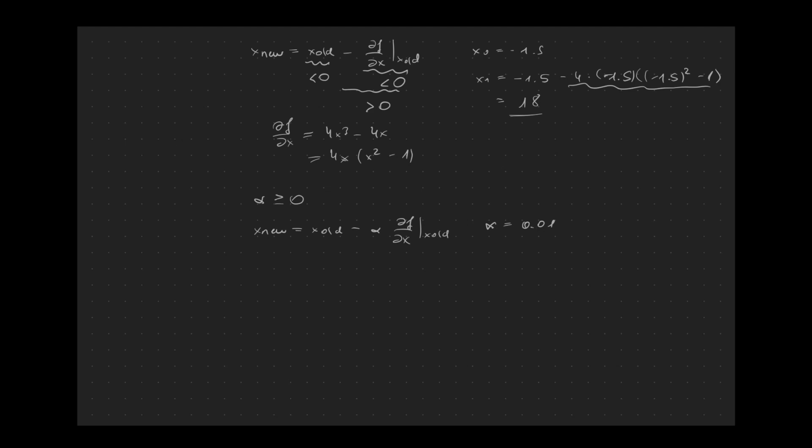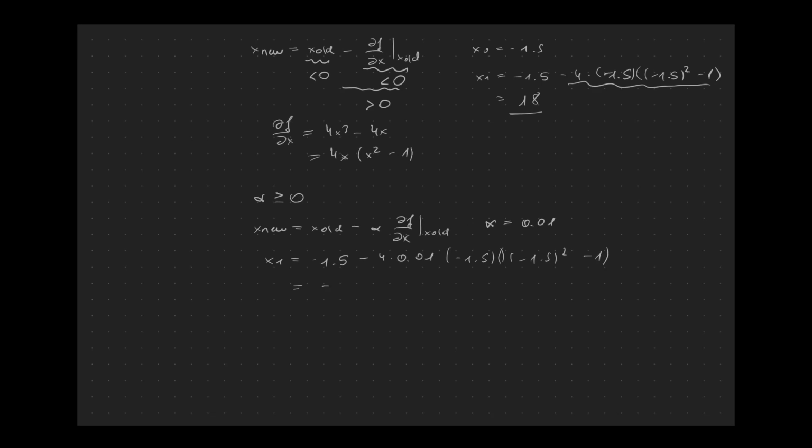And when we calculate again our update rule for x1, we get minus 1.5 minus 4, now scaled with 0.01, minus 1.5 minus 1.5 squared minus 1. What do we get?